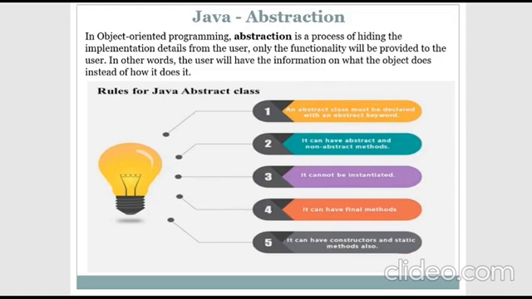There is no restriction there, but you cannot create objects for the abstract class. This is a major point in abstraction. Other than this, you can create final methods, constructors, and static methods, everything. There are no restrictions.